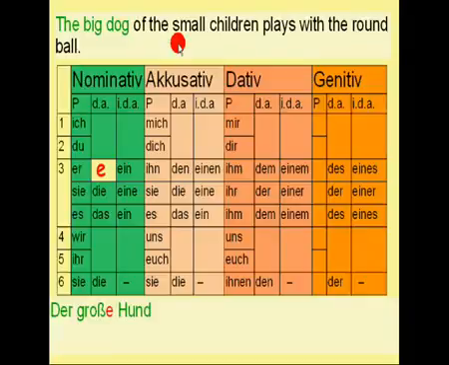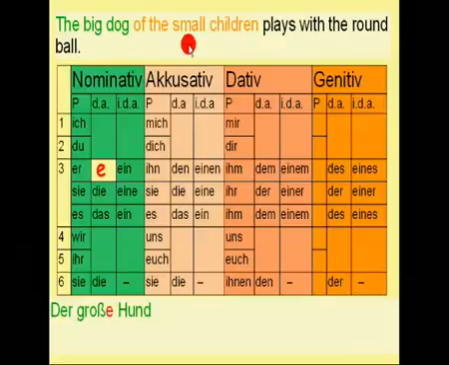Let's continue. Of the small children. In which case are the small children? The genitive case, because the genitive case indicates the possessor, and here the small children are the possessor of the big dog. So let's find out how to translate it.